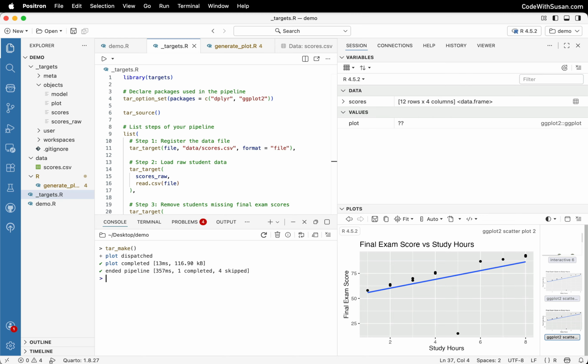but hopefully this has given you a broad idea of how the targets package can be used to optimize your workflow. It's probably overkill for small one-off scripts, but if you've got anything with multiple steps, you're dealing with advanced model training, working with large data sets that require a lot of pre-processing, having a pipeline system like targets in place is just going to make your work faster, cleaner, and more reproducible.